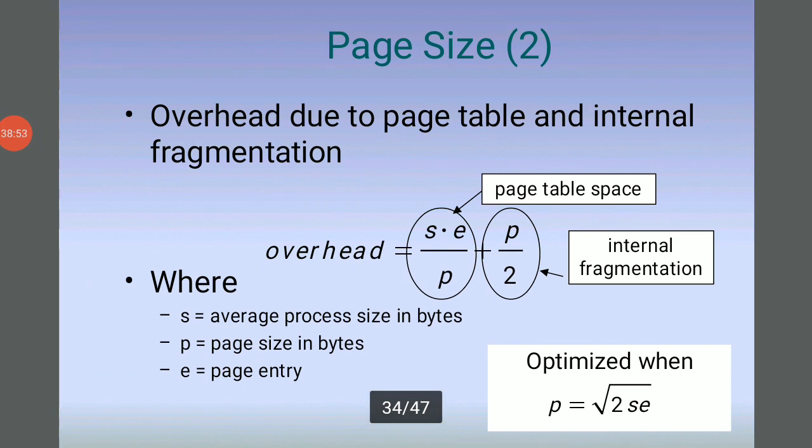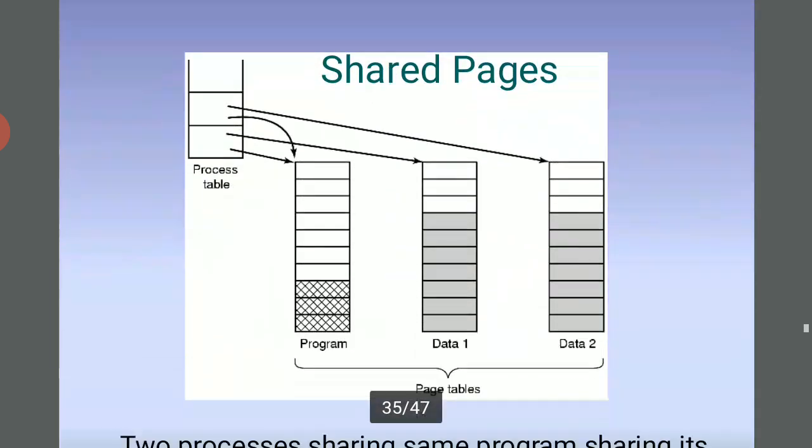The overhead is due to the page table and internal fragmentation, where S is the average process size in bytes, P is the page size in bytes, and E is the page entry size. So this is the overhead, the page table space and the internal fragmentation, optimized.